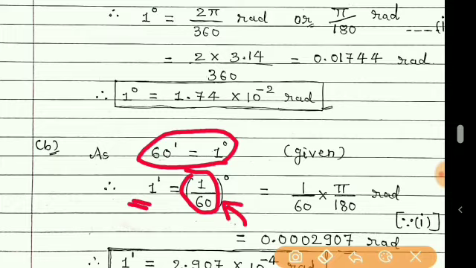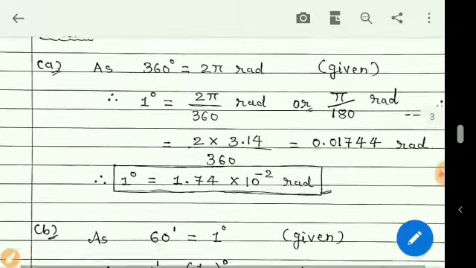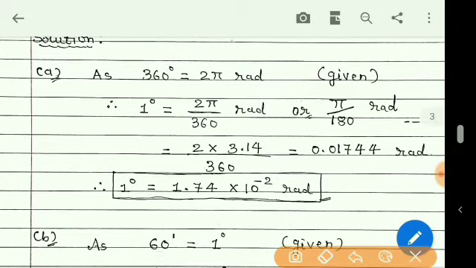To convert this degree to radian, we simply multiply it by pi by 180. Why do we multiply it by pi by 180? For that we will move to the previous example. Here 1 degree is equal to 2 pi by 360 radian that we obtained.